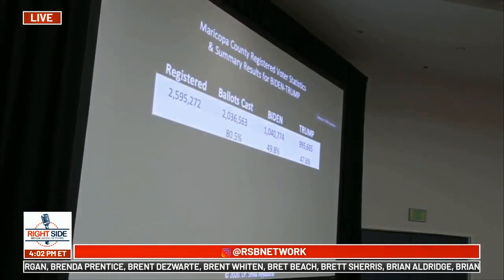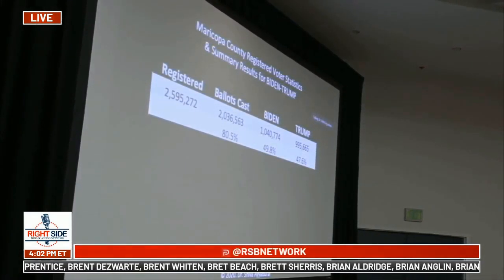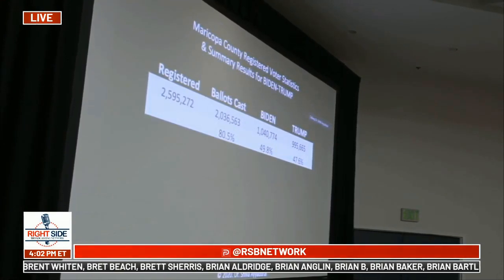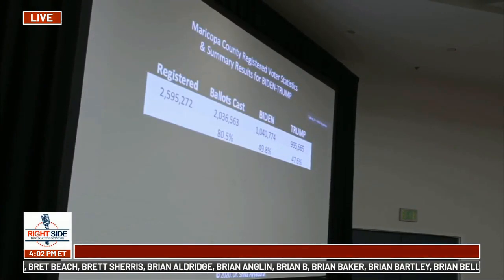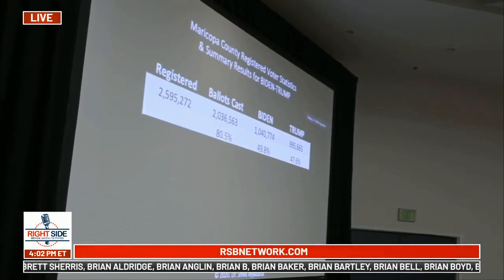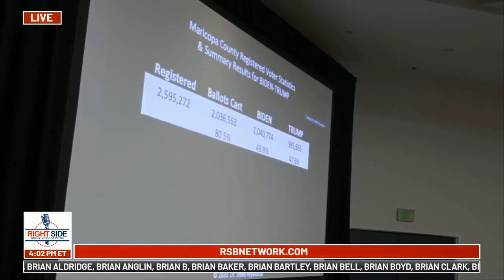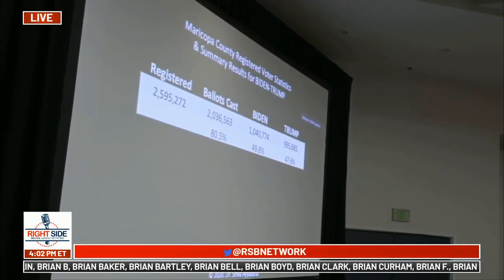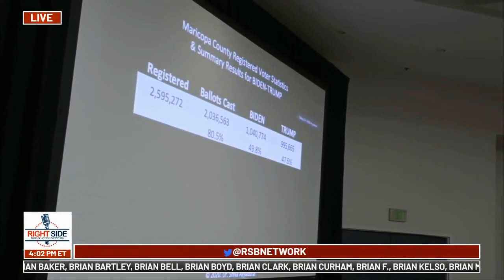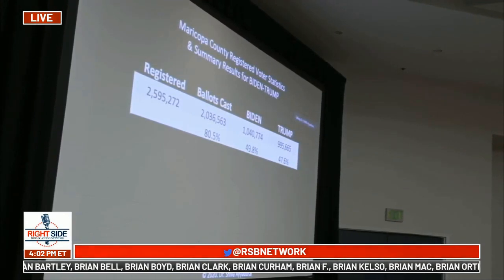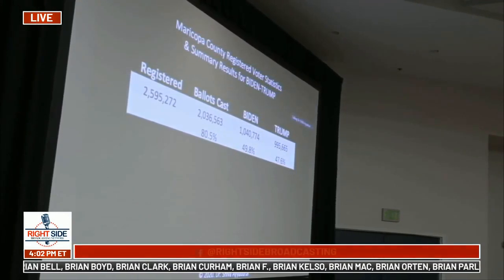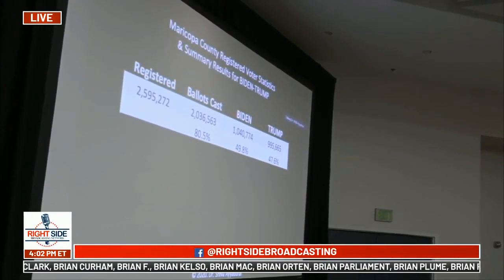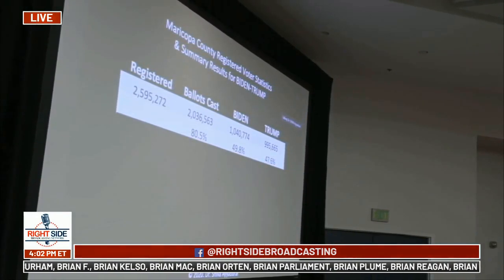So that's what today's discussion is focused on. At a very high level, many people probably know these numbers. About 2.6 million people are registered to vote in Maricopa County. In this election, 80.5% of them cast ballots, as you can see there. And this is not showing the data for, let's say, the independent or green parties, but 49.8% went to Biden and 47.6% to President Trump. So that was the reported results from the Secretary of State.